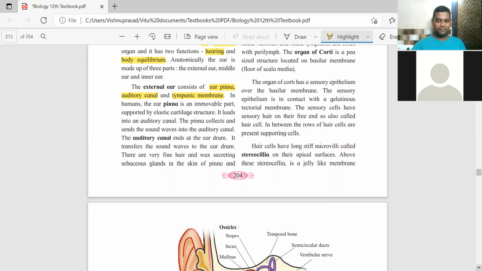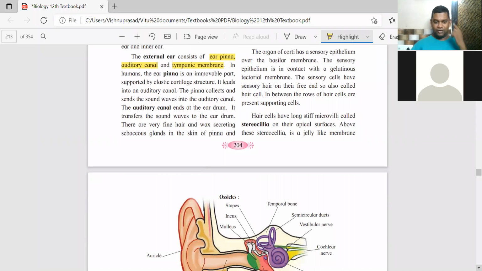Does it have a bone? No, there is no bone here. It is made up of cartilage.